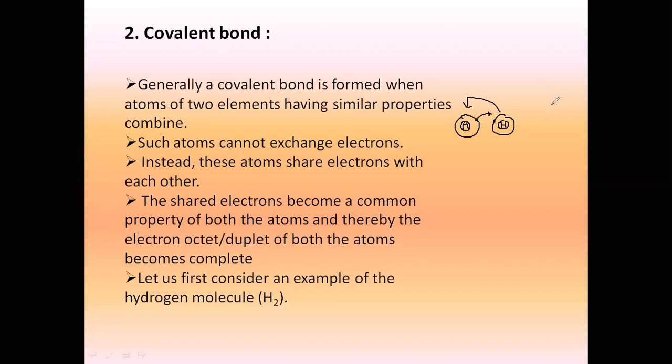Let's see how sharing is going to happen. See, this is the nucleus of both the atoms, and this is their second shell. This is the second shell here, and there is one more shell which is shown by this here. See this black dot which I'm showing here, this is one electron of one hydrogen. Similarly, the red dot is another electron. So can you see, we have made it at a common point where both get the electron. Both the hydrogen atoms have their individual electrons and both of them have completed their duplet. Are you understanding the concept of sharing here?